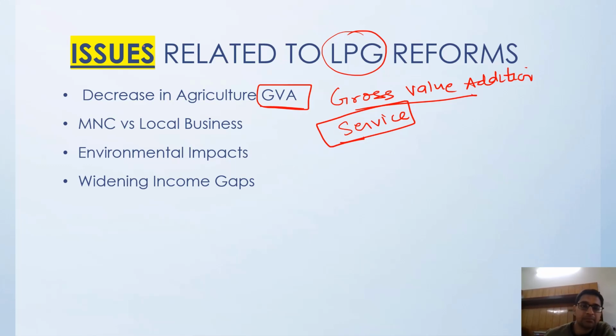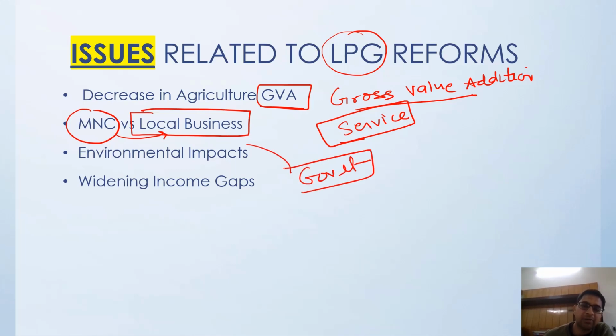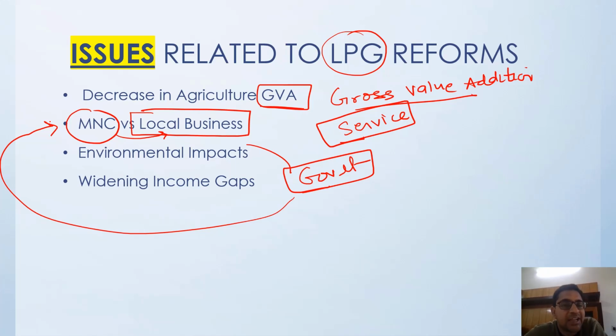And then the MNCs started competing with the local businesses. Local businesses were earlier protected by the government, but when the MNCs came into being, they started competing with the local businesses, which hampered our local business in a very hard way.